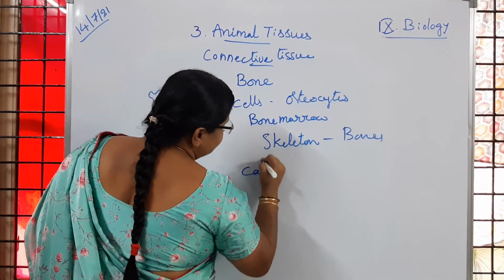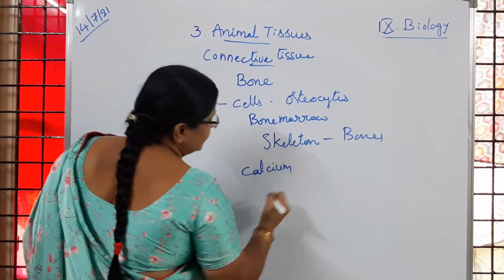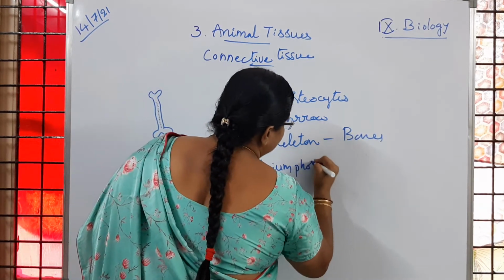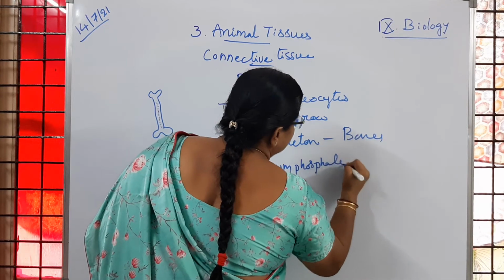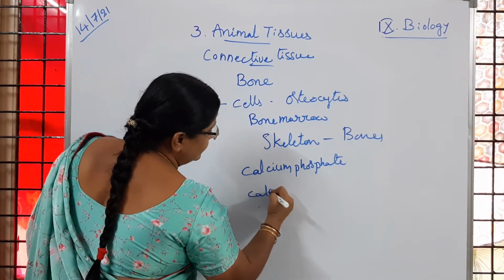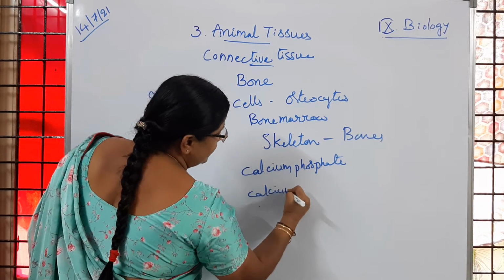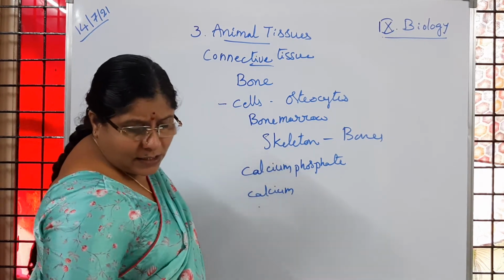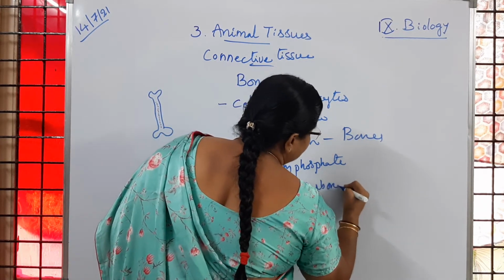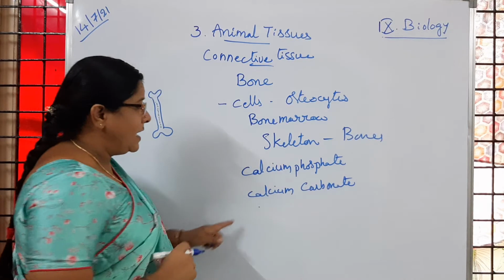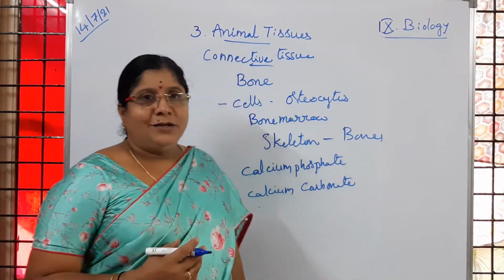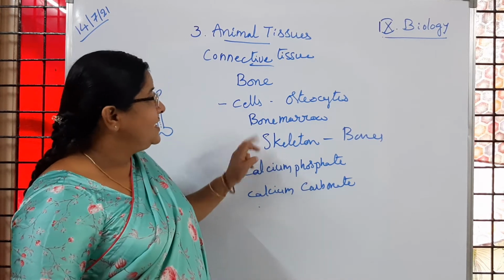Calcium phosphate and calcium carbonate are the important chemicals with which the bone is made up of.